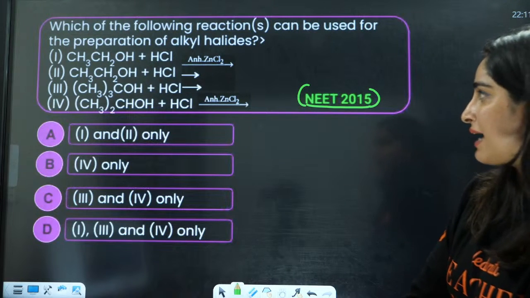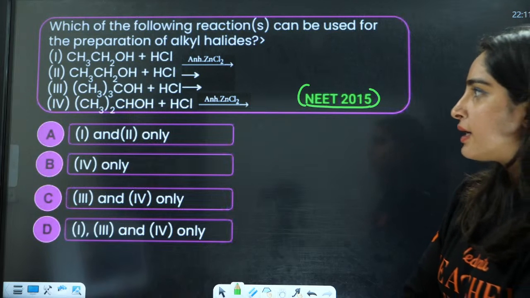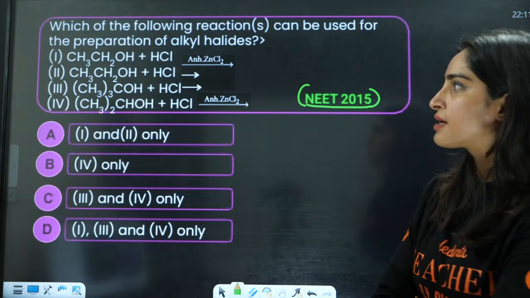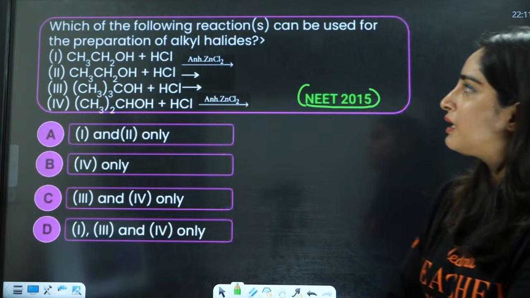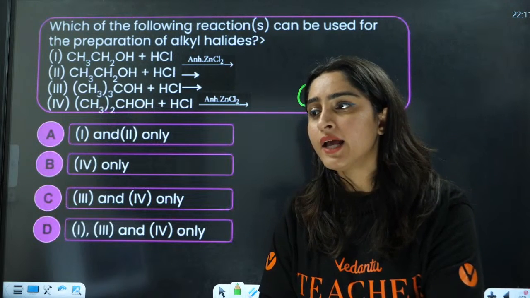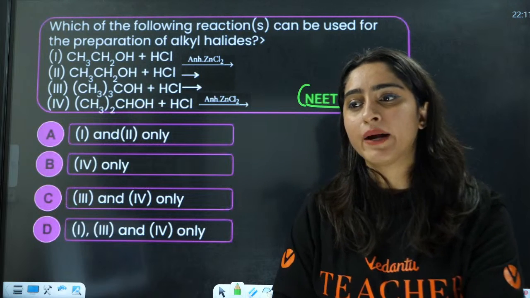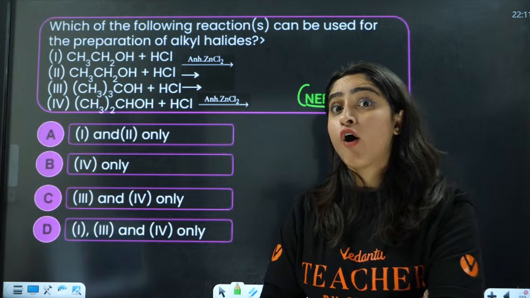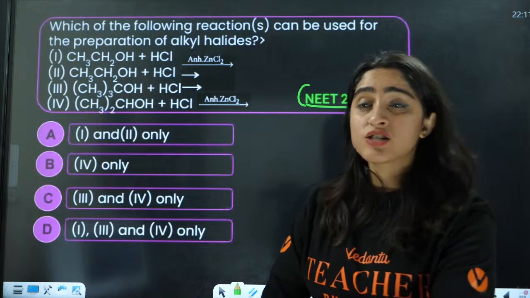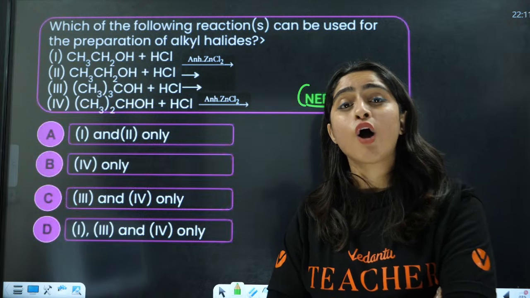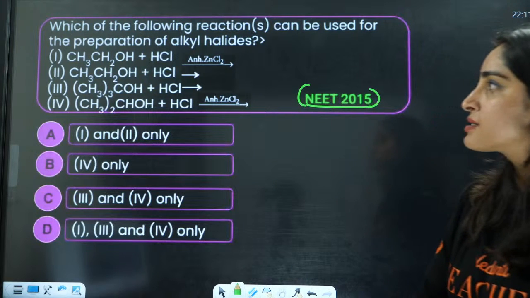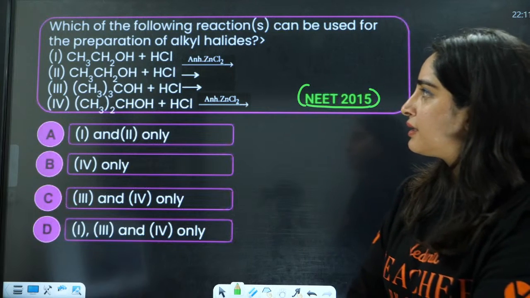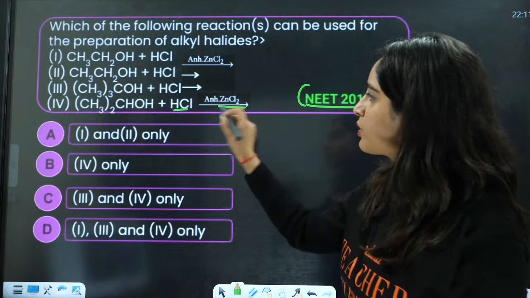This is basically the Lucas test they are saying, which is going to form the alkyl halides. Okay everybody, for tertiary, the Lucas test, yes. For primary, the Lucas test actually takes place after such a long time, right? So what will be the correct answer, everybody? This is the Lucas test.